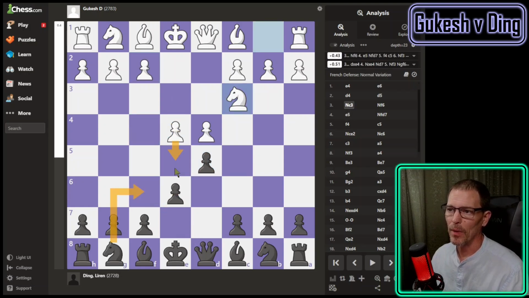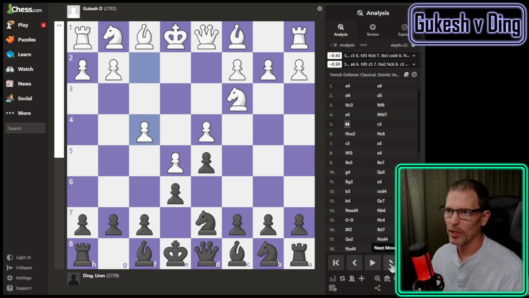Putting the knight out, the pawn jumps forward, I put the knight back on d7, and then they play f4. So this is what happened. Gukesh played f4, and it looks like Stockfish had trouble deciding between a6 or c5, but since c5 is something I play in other versions, that would be much easier for me to remember. And that is what Ding played here.